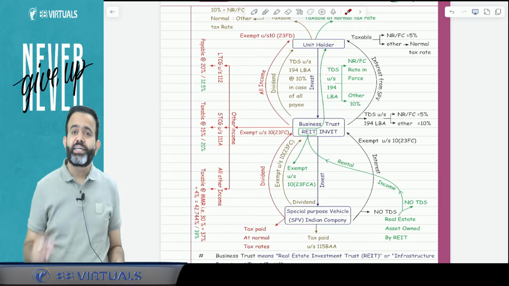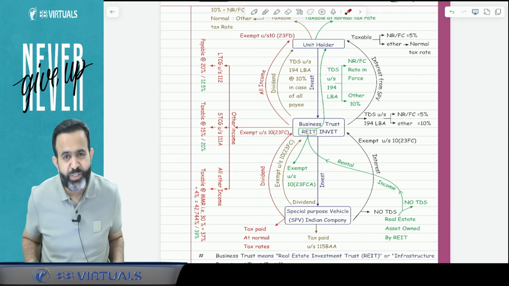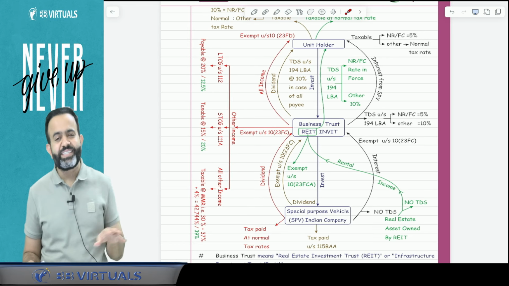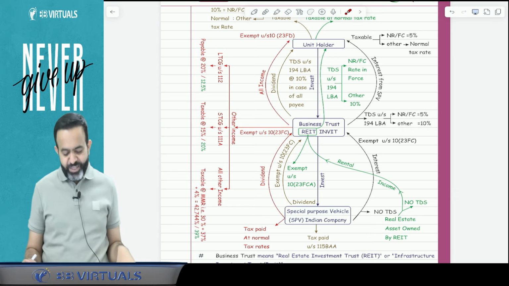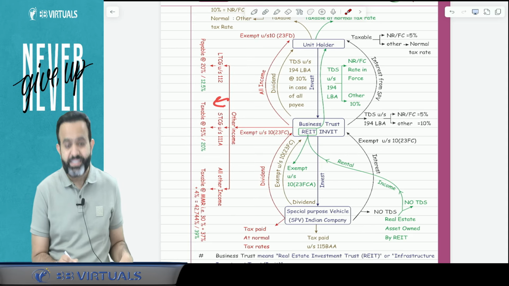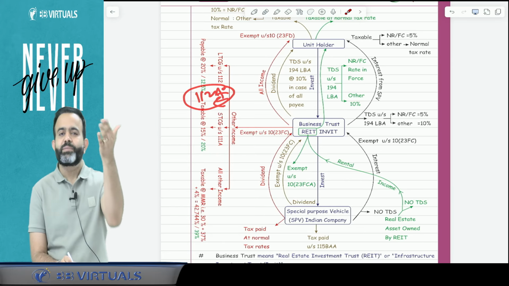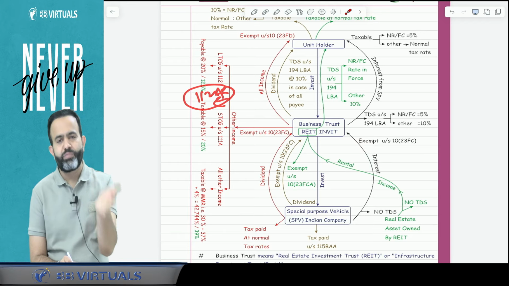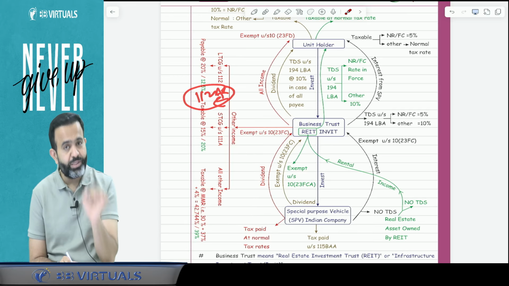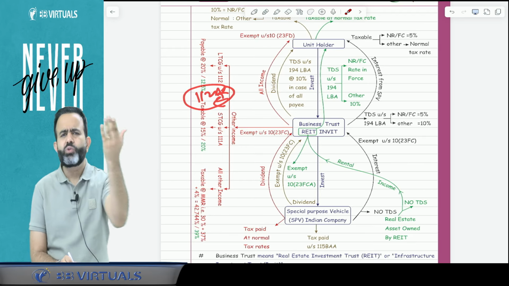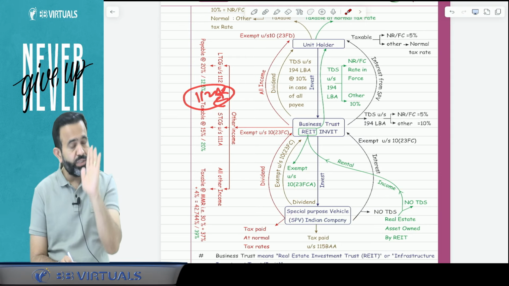And when Nirmala Sitharaman ji presented the Finance Bill 2025, she made an amendment: if a business trust has income under section 112A, it will be taxable at 10% or 12.5% in excess of 1,25,000. That amendment is made by the Finance Act 2025.